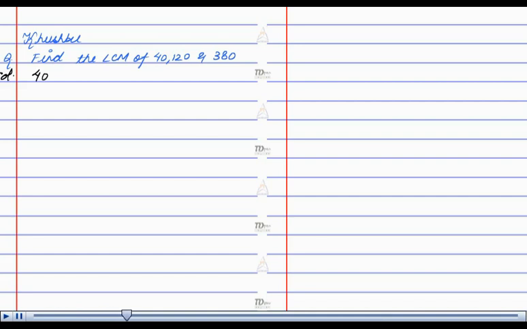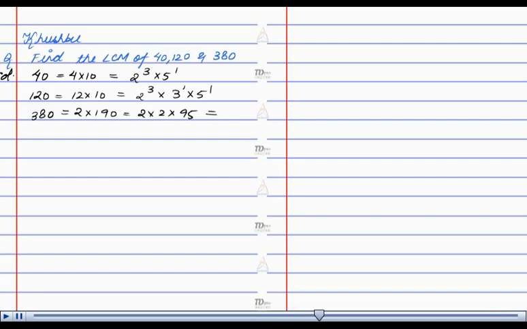40, that can be written as 4 into 10, can finally be written as 2 cube into 5 to the power 1. 120, which is 12 into 10, can be factorized as 2 cube into 3 to the power 1 into 5 to the power 1, and 380, that can be written as 2 into 190, which is 2 into 2 into 95, can be written as 2 square into 5 to the power 1 into 19 to the power 1.